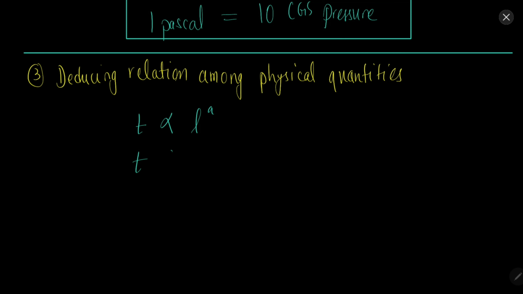Then we find that time period also depends on mass of the pendulum. Let's say we also find that it depends on the acceleration due to gravity. Now why am I writing A, B, C? Because I do not know whether it is g square or g to the power 5 or whatever, 1 by g. So for that I am writing A, B, C, and I will find the exact powers that the quantity must have here. So these powers can be found out using dimensional analysis.